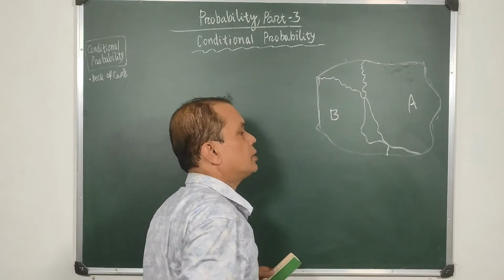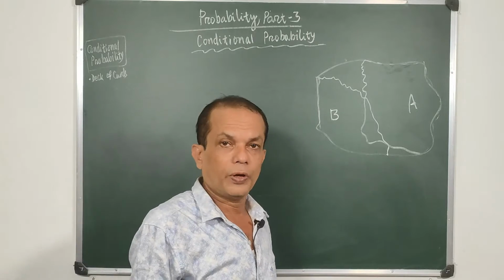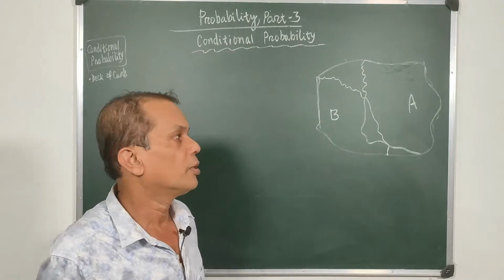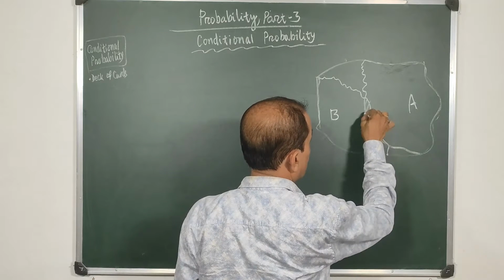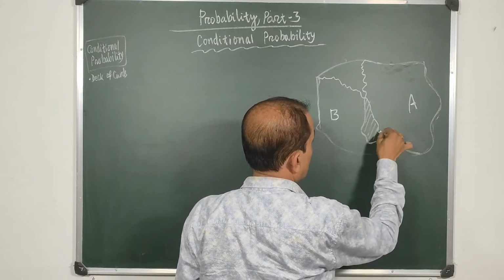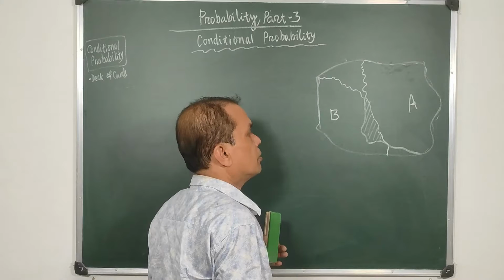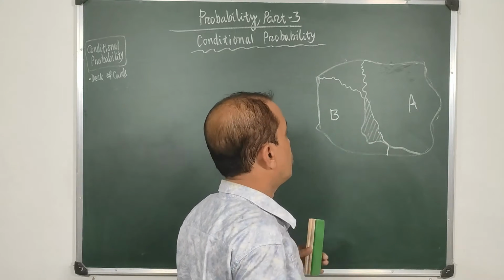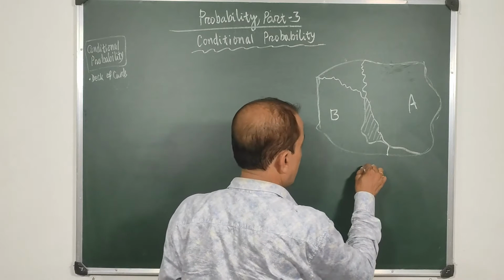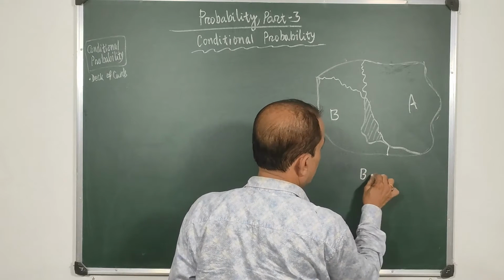So will there not be a conflict between A and B? There will be conflict because of this zone, because this is claimed at first by A. So this zone will be the point of conflict, which is, you can say, B intersection A.